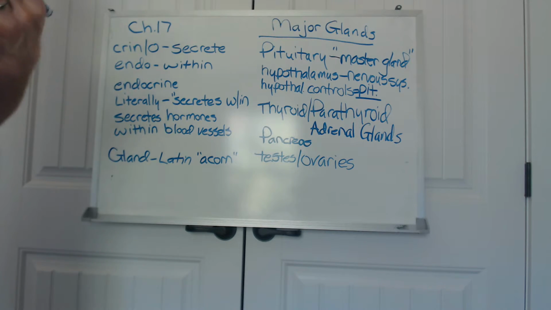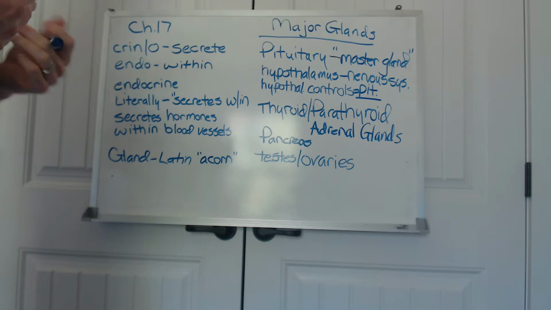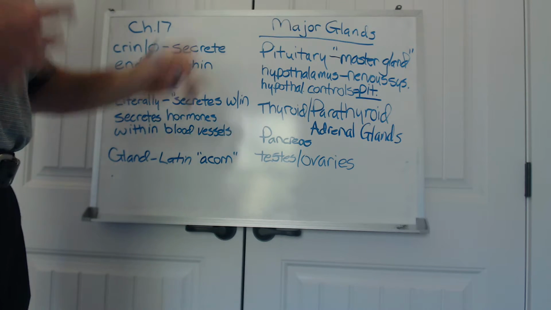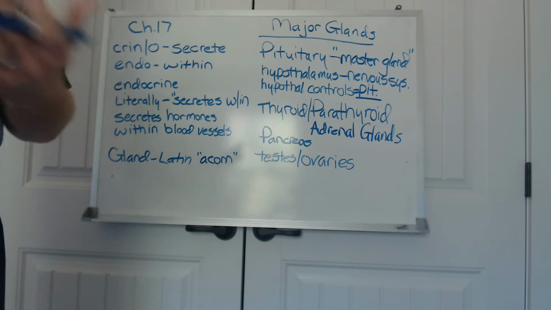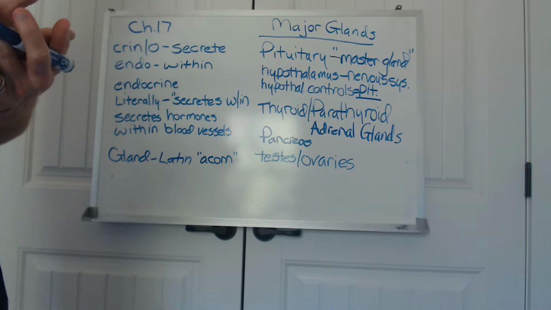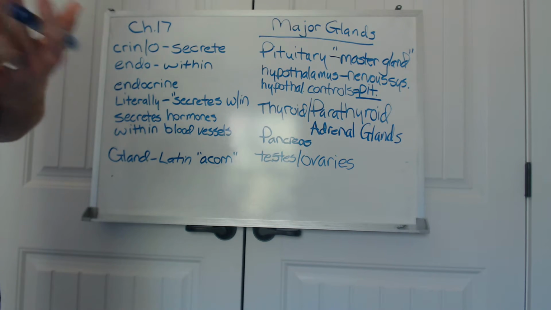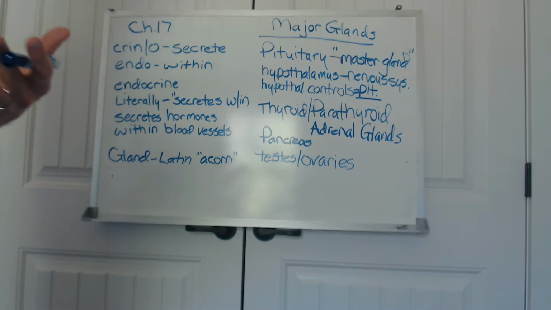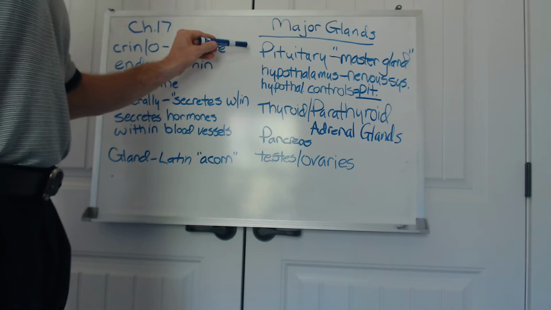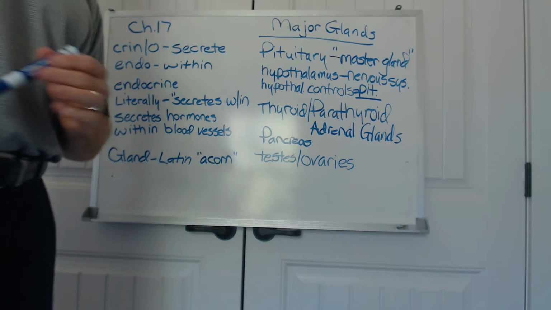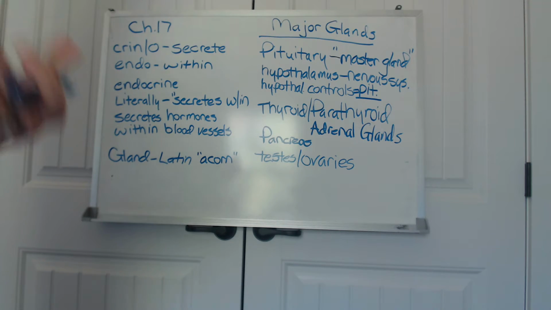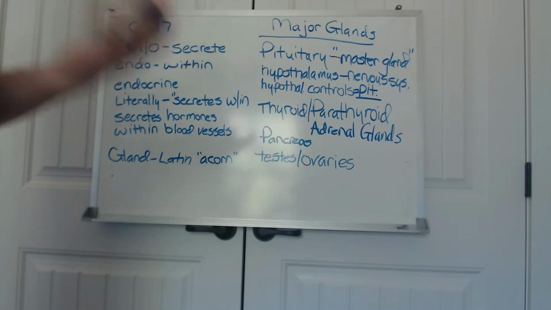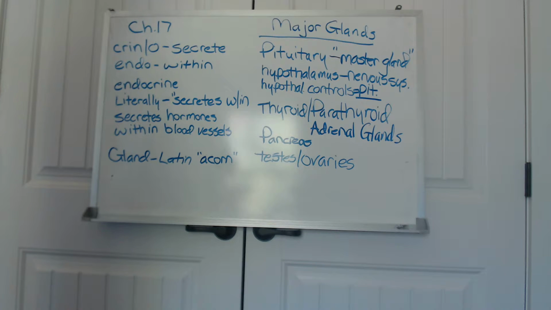But again, the major glands of the endocrine system include the pituitary gland, which is the master gland. It is going to secrete hormones which regulate other functions of the body and regulate other glands to secrete hormones when the time is correct. The pituitary gland is under the hypothalamus of the nervous system. The hypothalamus acts as a go-between between the endocrine system and the nervous system.